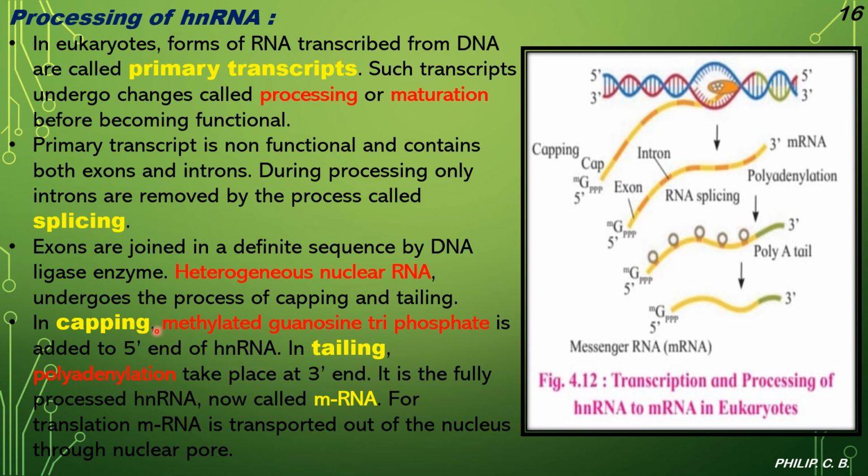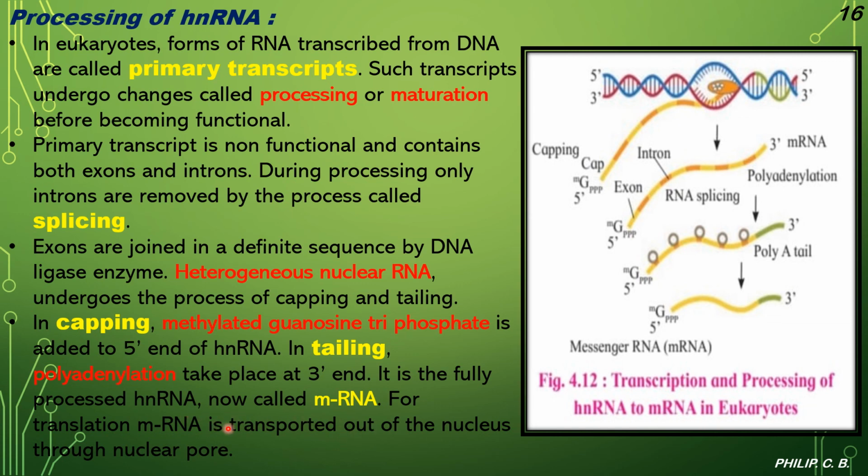So what is the component used? Methylated guanosine triphosphate. And in tailing, polyadenylation takes place at the 3' end. So after polyadenylation of the 3' end, the fully processed hnRNA is now called mRNA.